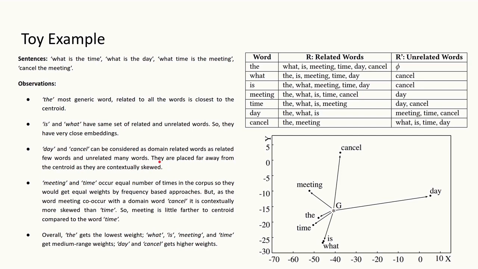So in the word embedding space, they are placed far away from the centroid as they are contextually skewed. The words meeting and time occur an equal number of times in the corpus, so the frequency based approaches give equal weightage to these two words. However, meeting co-occurs with the domain related word cancel, so it is contextually skewed compared to time. According to the proposed weighting scheme, meeting gets a little more weightage compared to time. Overall, the gets the lowest weightage, meeting and time get medium range weights, and day and cancel get higher weights.